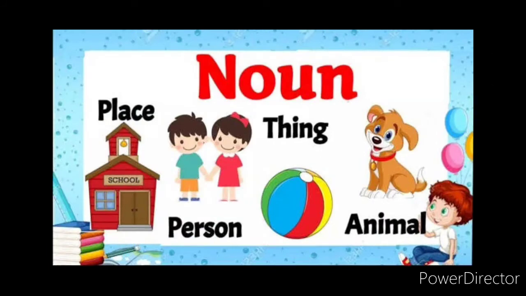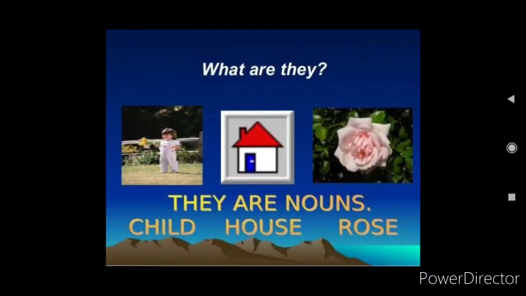Children, now we are going to see the second chapter of the grammar part, that is noun. What are these pictures, children? Look at the picture and see. The first one is child, the second one is house, another one is rose. These are all nouns. We are naming the images: child, house, rose. These are the names of the images. So that is known as noun, children.